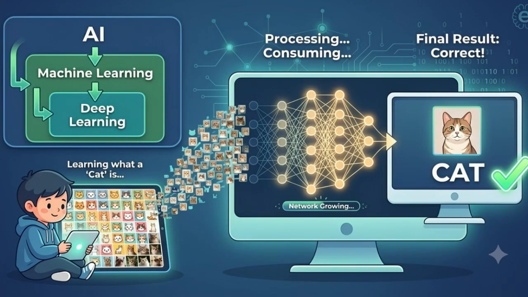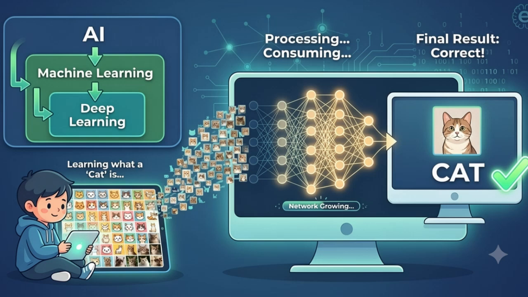Before learning deep learning, let's understand what it means. Deep learning is a branch of machine learning. Machine learning allows computers to learn from data instead of following fixed instructions. Deep learning takes this idea further by using large artificial neural networks inspired by the human brain.